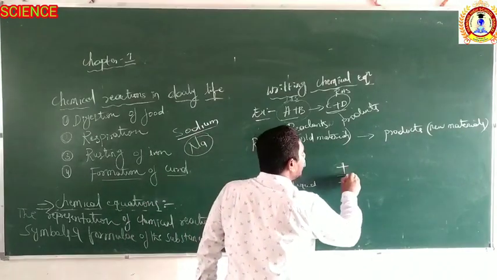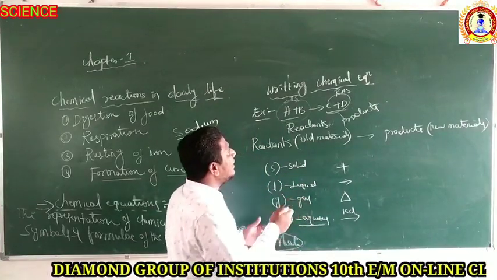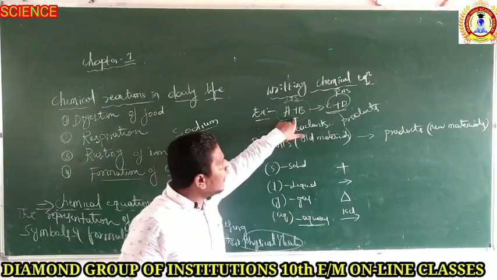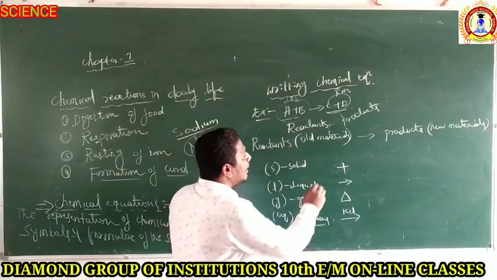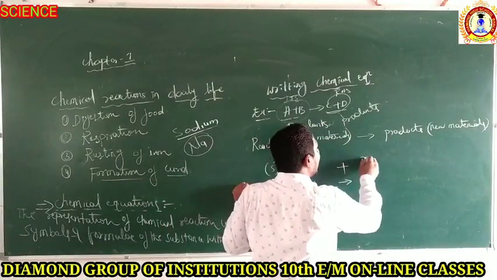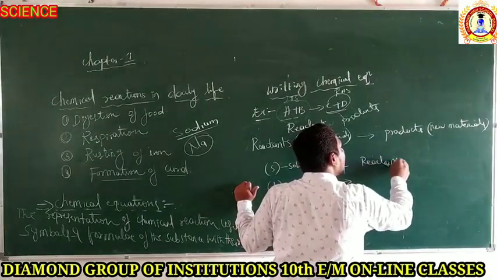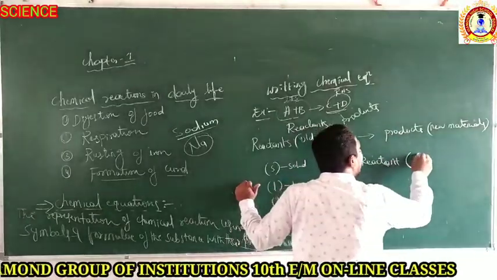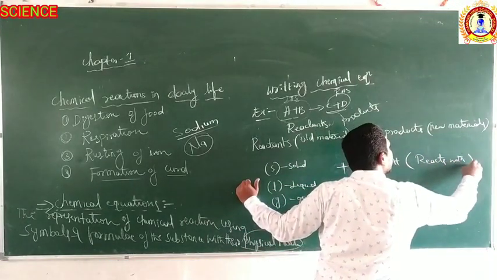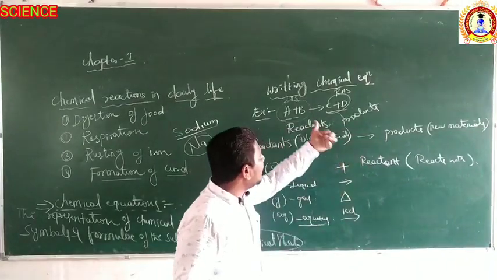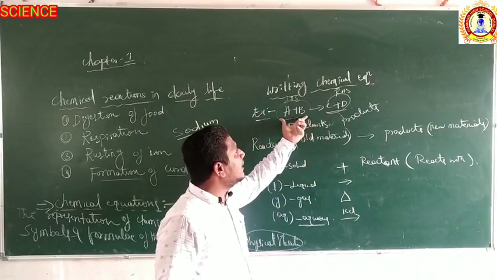And we also represent the plus sign in a chemical equation. What does the plus sign indicate on the reactant side, and what does it indicate on the product side? The plus sign on the reactant side indicates "reacts with".